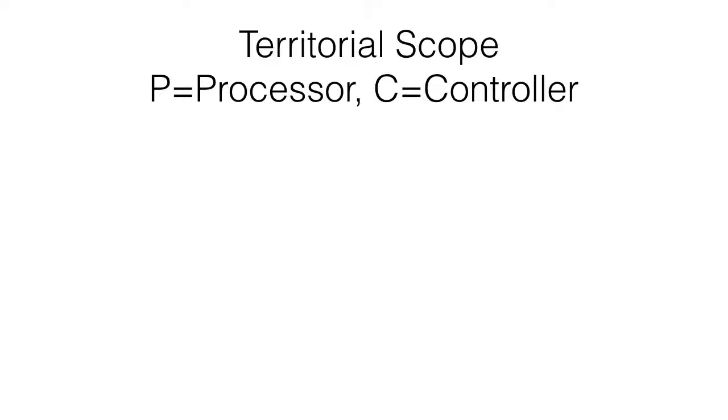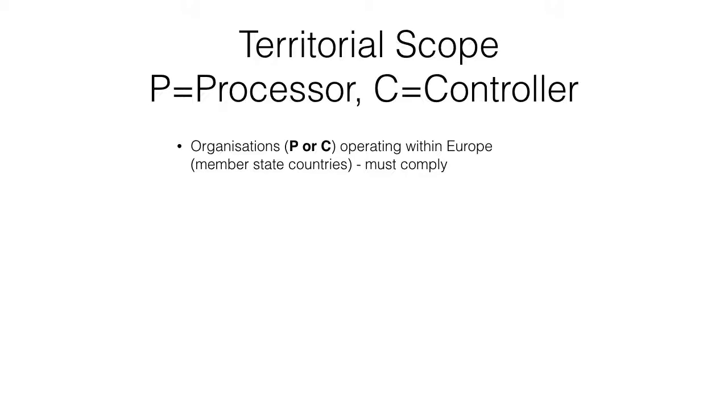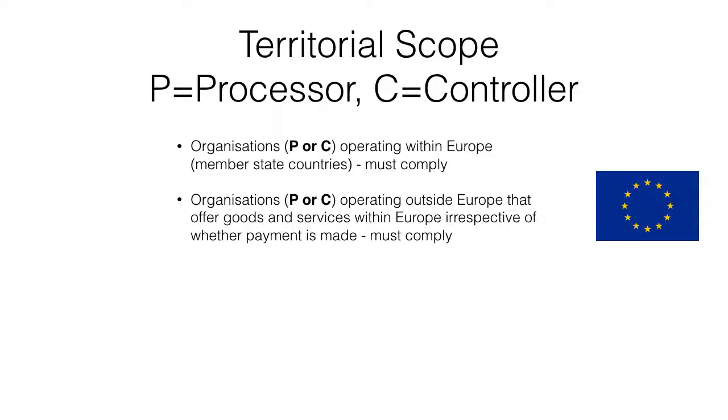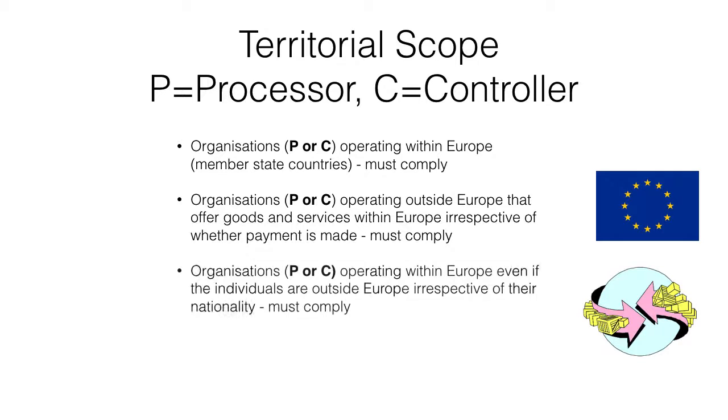Territorial scope. P means processor and C means controller. Organisations operating within Europe must comply with the GDPR. Organisations operating outside Europe that offer goods and services within Europe, irrespective of whether payment is made, must also comply. Organisations operating within Europe, even if the individuals are outside Europe, irrespective of their nationality, must comply. It all relates to the monitoring of the behaviour of individuals within Europe.